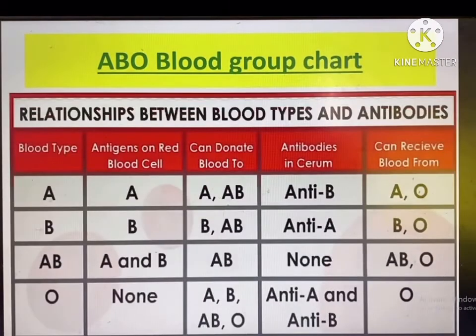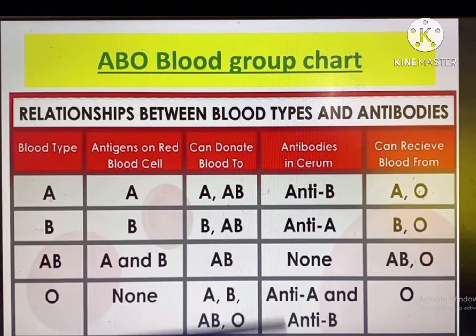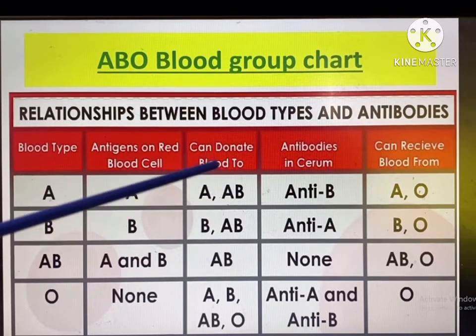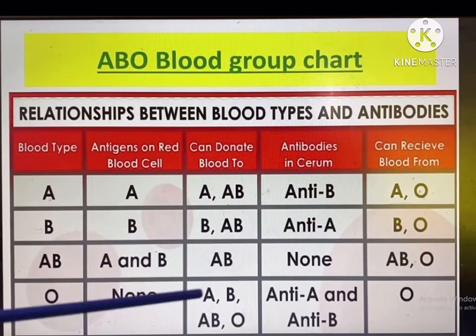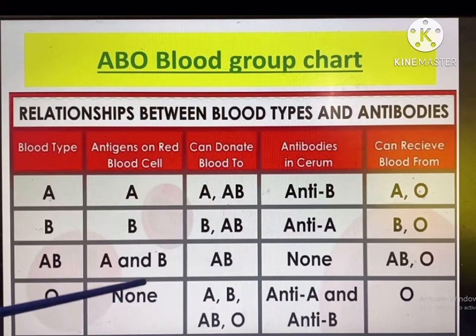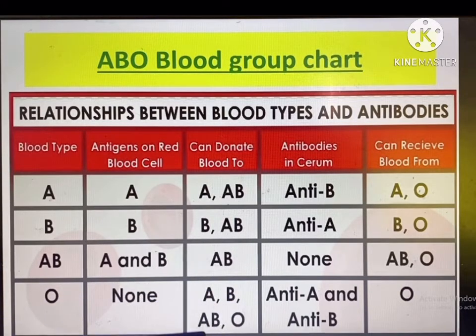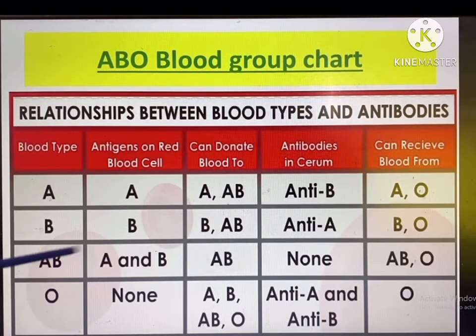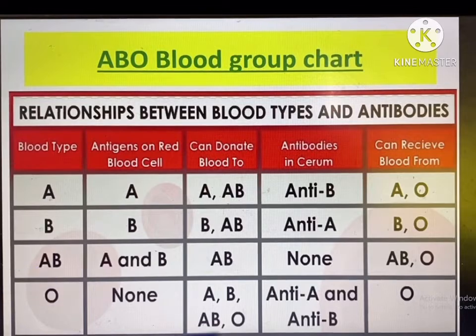ABO blood grouping chart, as you all know, this is the chart: A, B, AB and O. But the most striking feature here is who can donate blood to whom. Who is the universal donor? Obviously, you see O blood group can donate to every blood group: A, B, AB and O. That's why blood group O is called the universal donor. On the contrary, AB blood group can receive from every blood group, so this is called the universal receiver blood group.